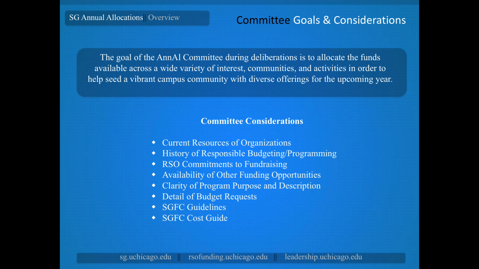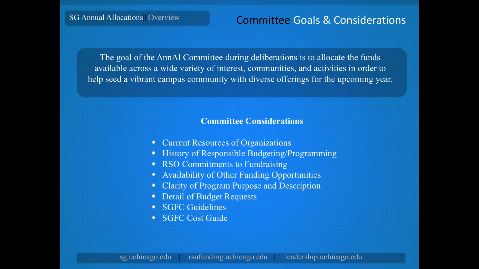What are the considerations that they're going to review your budget to decide on what they're able to fund? Well, there are quite a few components to that. The first is the current resources available to your organization. You will be asked to provide an accounting for the amount of money that you expect to have in your account at the end of this year. They want to know what that money is earmarked for in the next year.